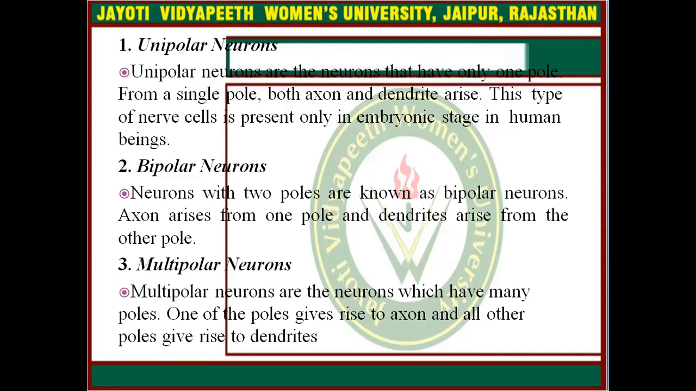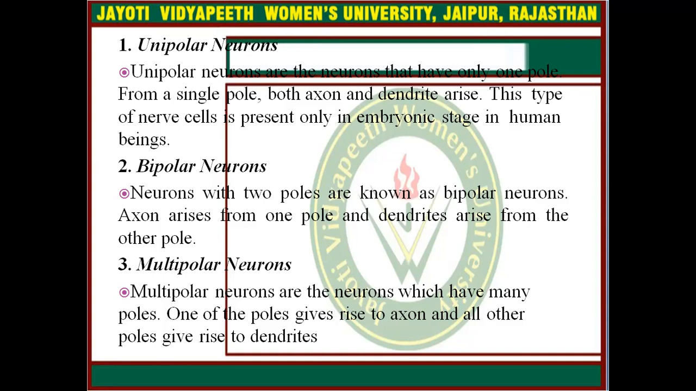In unipolar neurons, they have only one pole, and from this single pole both axons and dendrites arise. This type of nerve cell is present only in the embryonic stage in human beings. Second is bipolar neuron. Neurons with two poles are known as bipolar neurons. The axon arises from one pole and dendrites arise from the other pole.